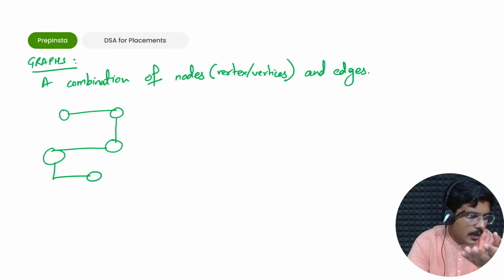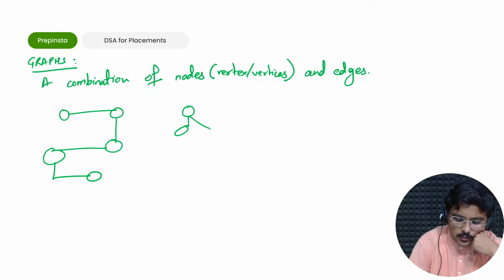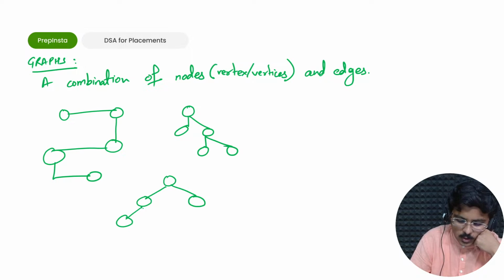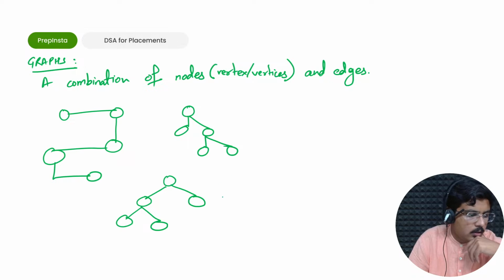Correct, a combination of nodes and edges. So yes, this is a graph. Is this a graph? Yes, it is a graph. Now a lot of people would say that this particular structure seems to be a tree.